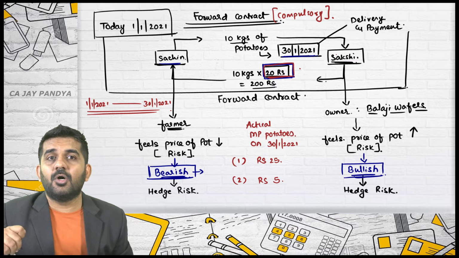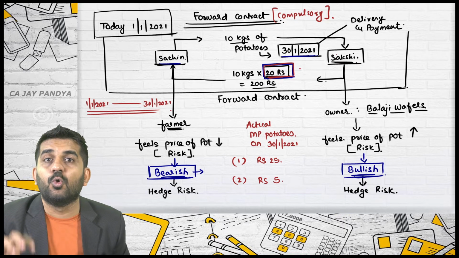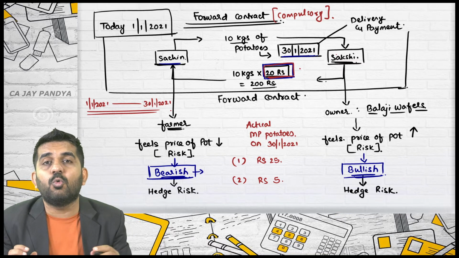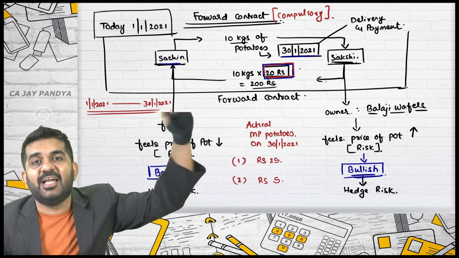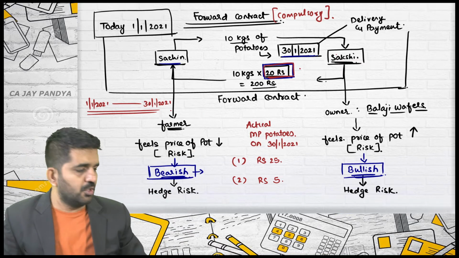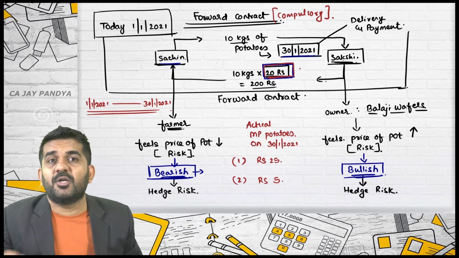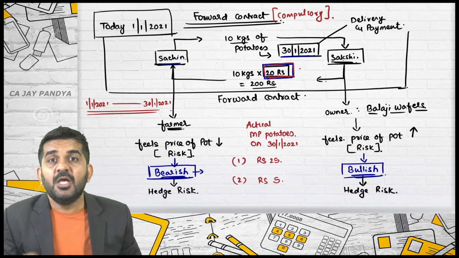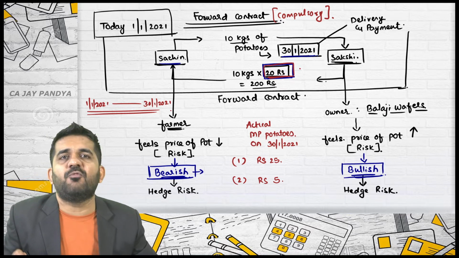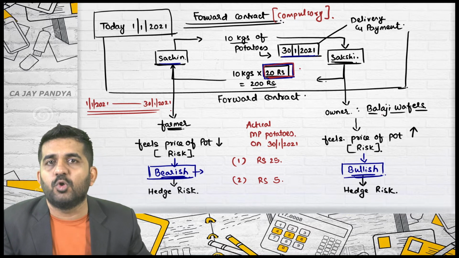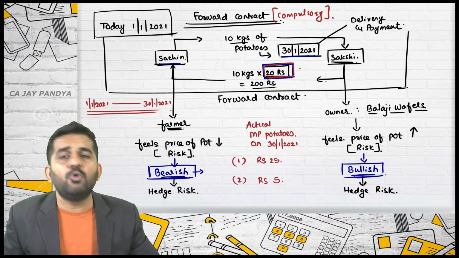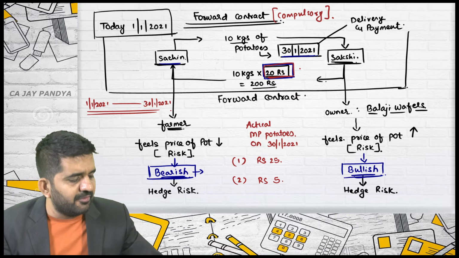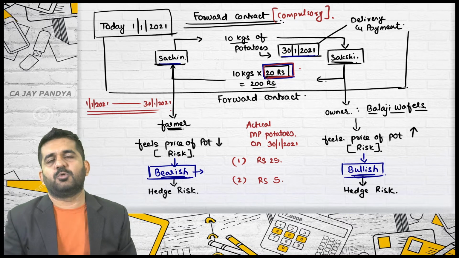See, the work of Sachin is to grow potatoes. He can concentrate on growing good quality potatoes rather than daily watching market price of the potatoes. The job or business of Sakshi is to manufacture good wafers. She can concentrate on the manufacturing process, manufacturing good quality wafers without watching potato price daily, because now it is fixed that she is going to get potatoes at what rate?